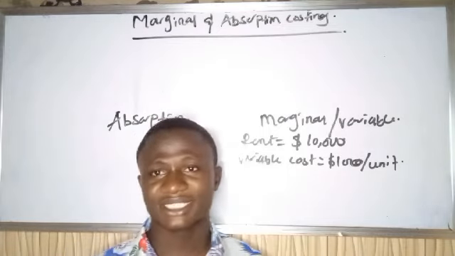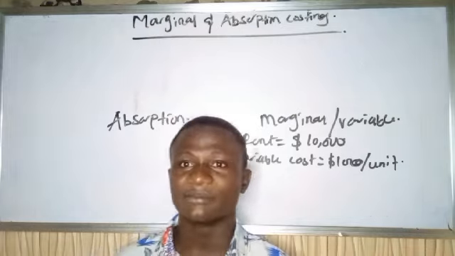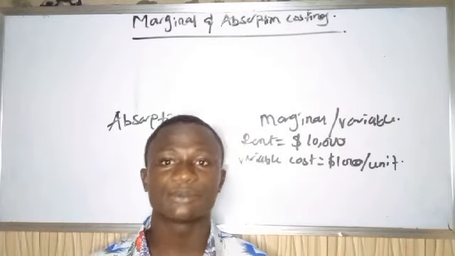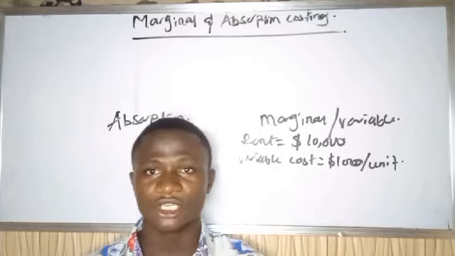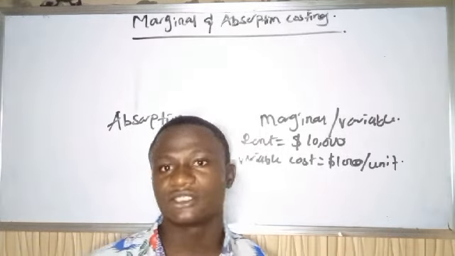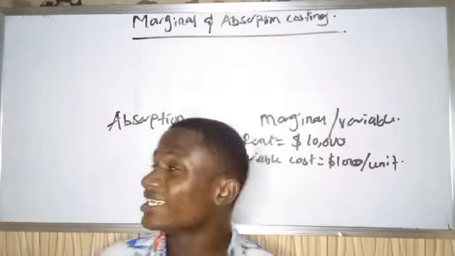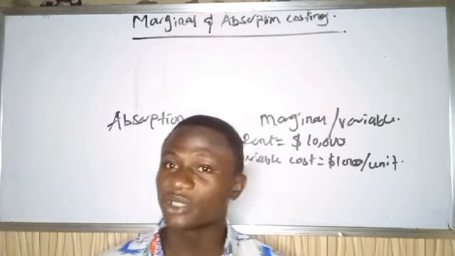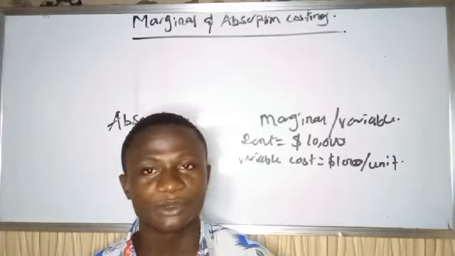And you need to understand the difference between absorption costing and marginal costing. Both are ways by which companies can estimate their profit. They can calculate their profit. If you engage in production, you can use marginal costing to estimate your profit. Using absorption costing, the same thing, but absorption costing is the most popular one. When I show you guys the format, you will know that it's a very popular one.